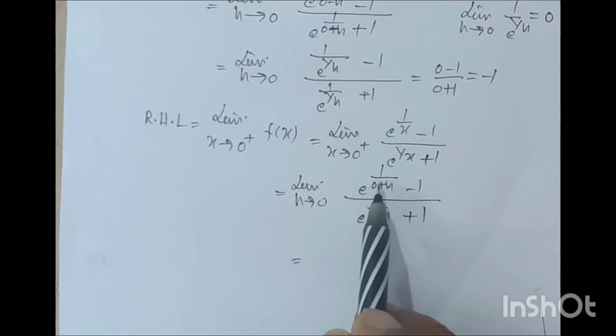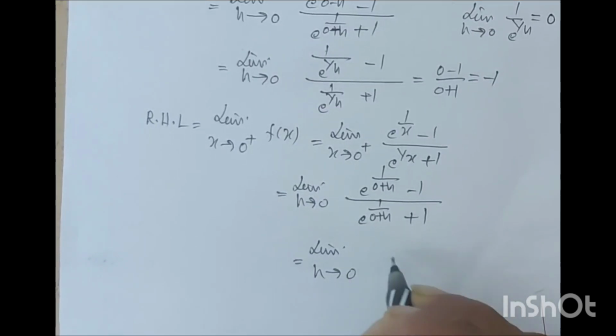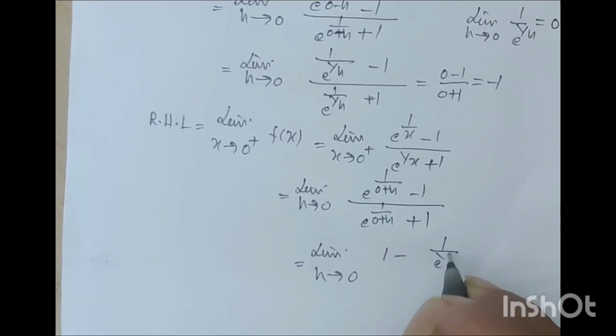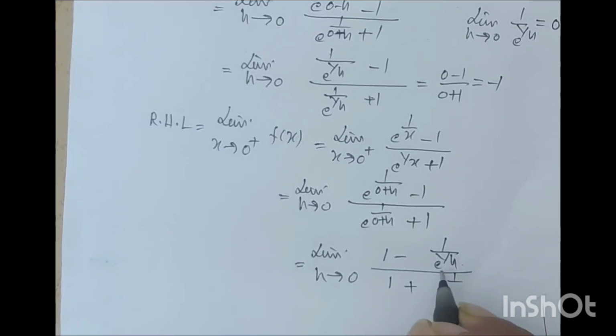Here dividing numerator and denominator by e to the power 1 by h, this will be limit h tends to 0, (1 minus 1 upon e to the power 1 by h) upon (1 plus 1 upon e to the power 1 by h). This is equal to 1 minus 0 upon 1 plus 0, which is equal to 1.